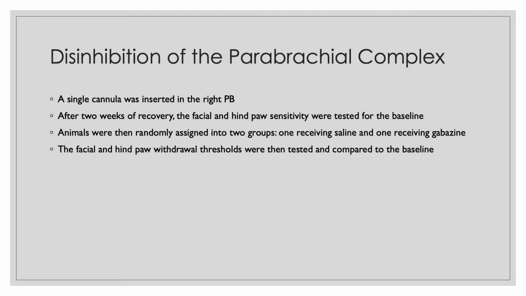So second, we have the disinhibition of the parabrachial complex, where a single cannula was inserted into the right PB. 2 weeks after recovery, a baseline was tested, and then animals were randomly assigned into one of 2 groups, either receiving gabazine or receiving saline. Then these withdrawal thresholds were tested and compared to the baseline.